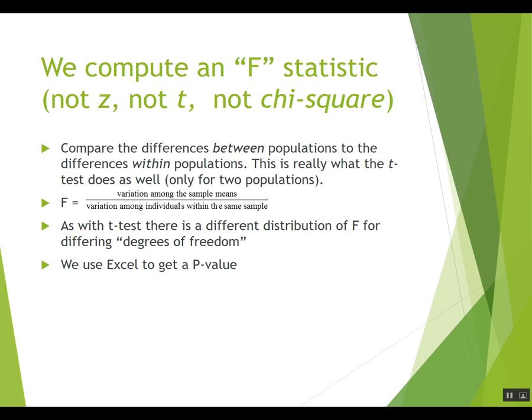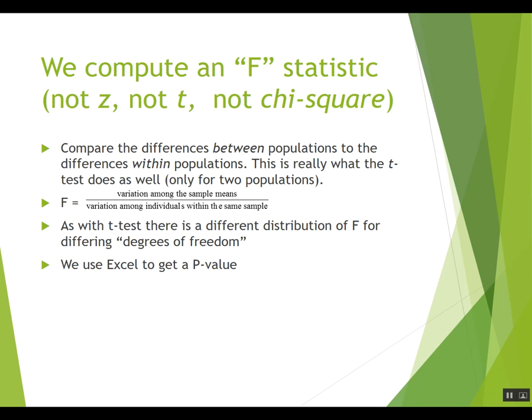So we compute what's called an F statistic, not a Z and not a T and not a chi-square, which we'll talk about later. We compare the differences between the populations to the differences within the populations. That's what's going on. Of course, Excel is going to do all the hard work for us.